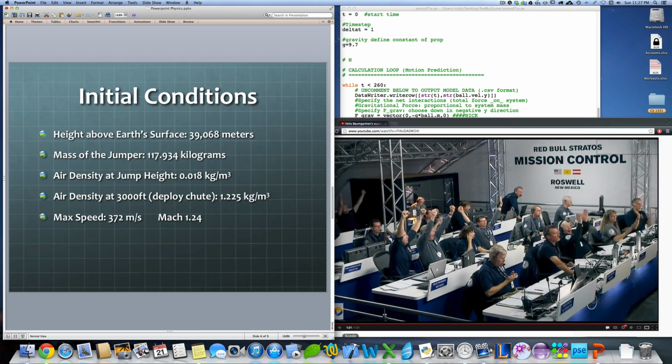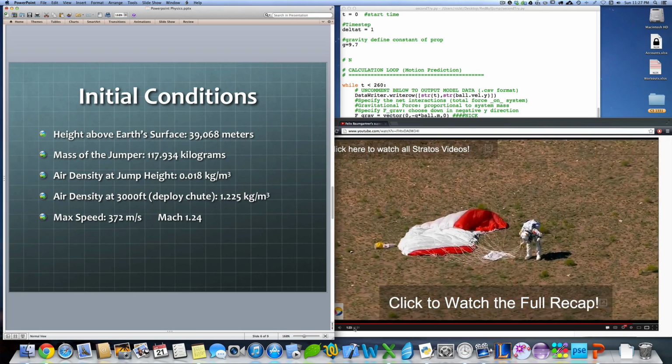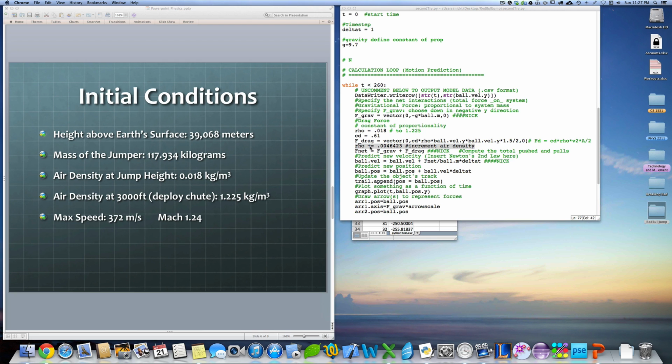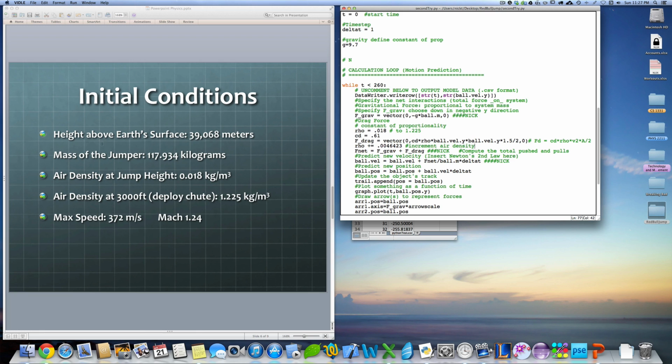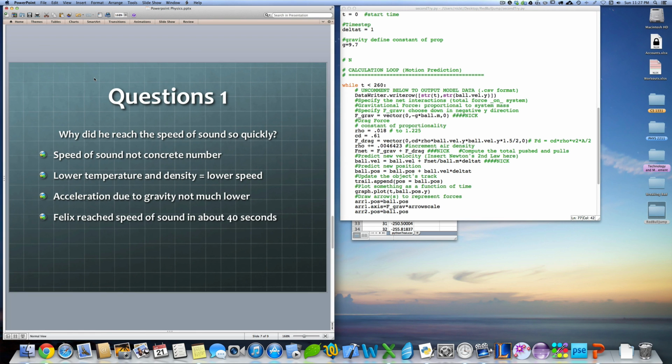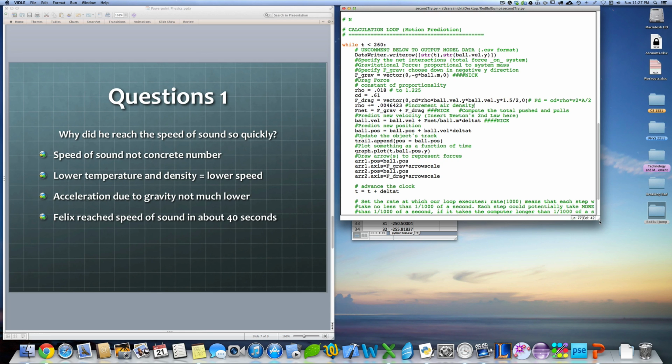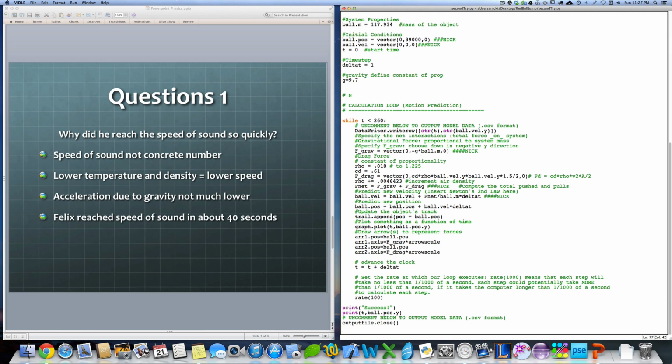For air resistance, we incremented the initial air resistance 0.018 linearly until it reached the final air resistance at 3,000 meters above the ground. So to start, why did he reach the speed of sound so quickly? A few reasons. 1. The speed of sound is not a constant quantity. At lower temperatures and lower densities, sound travels more slowly. In fact, at the density that Felix jumped at, the air was so thin that without the suit, he would have exploded because his blood would have boiled.